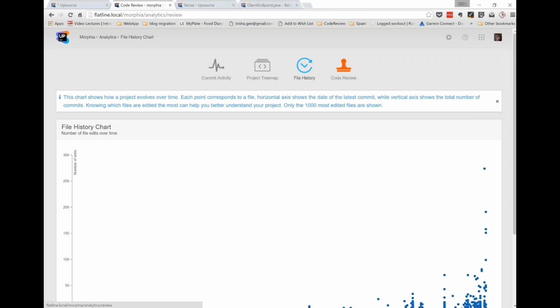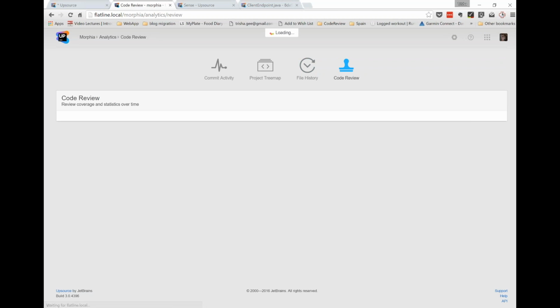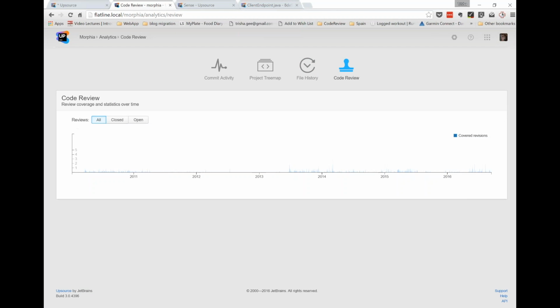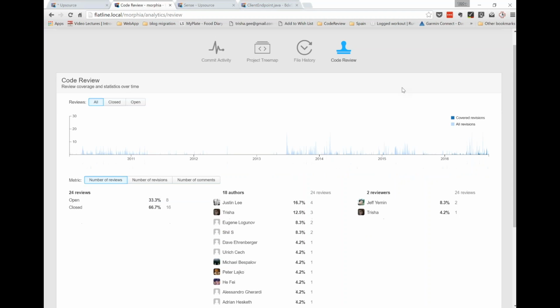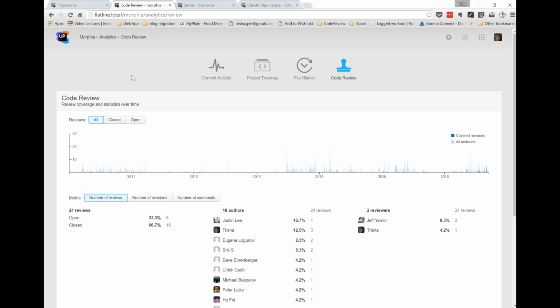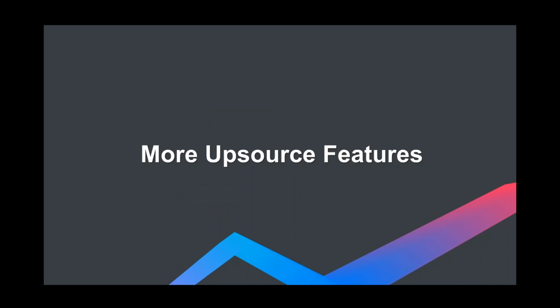And of course, we get some analytics on the code review: who did which code reviews, when and where, who's been assigned to what. In this particular case, we won't see that much that's very interesting because we haven't been using this for code review very much on this particular project. So I think that's the basics of really what I wanted to cover. There are plenty of opportunities to show you other bits and pieces that might be interesting to you.